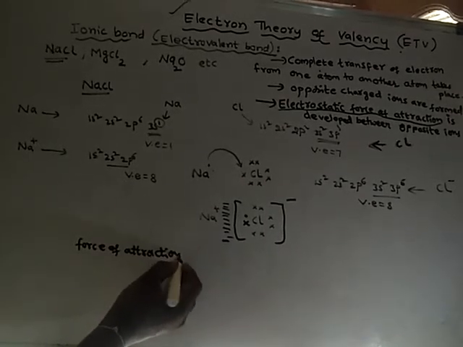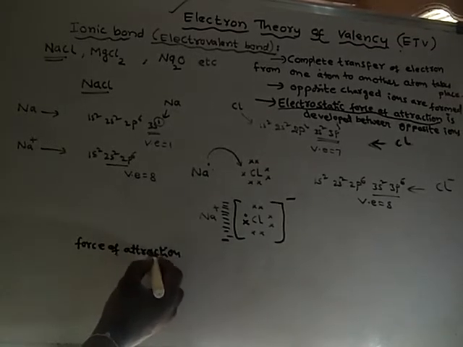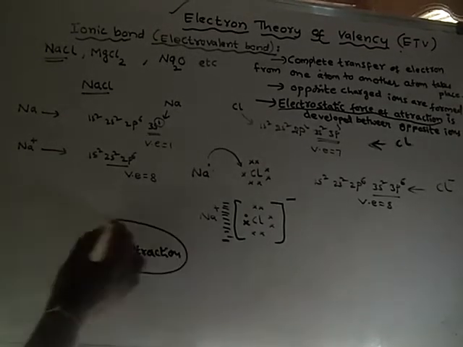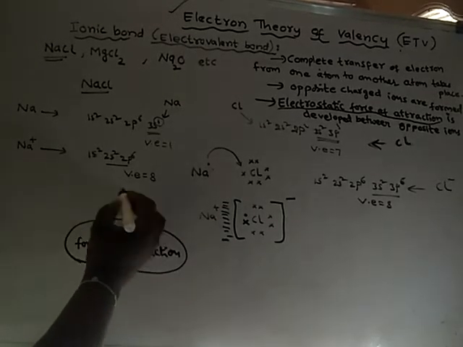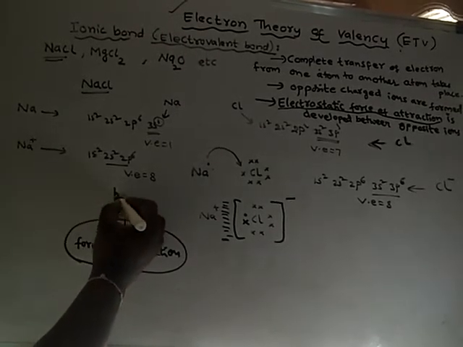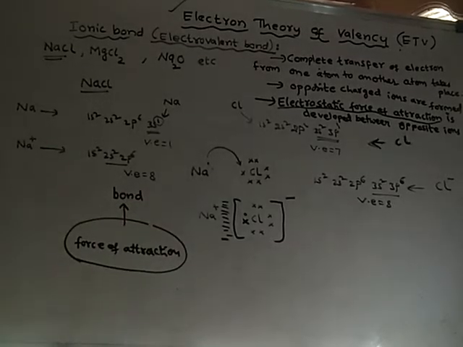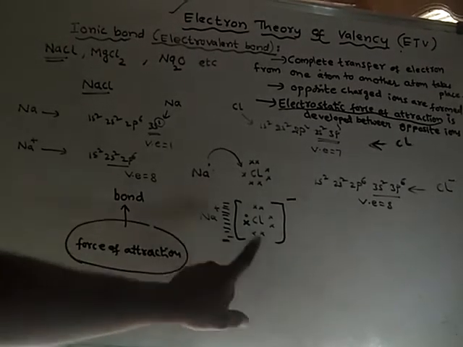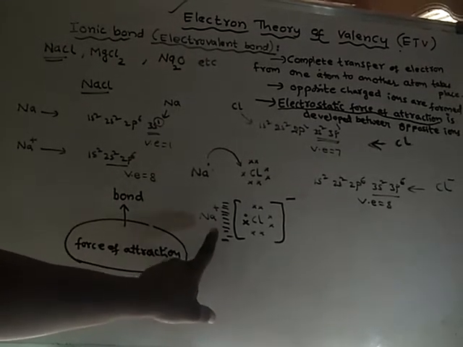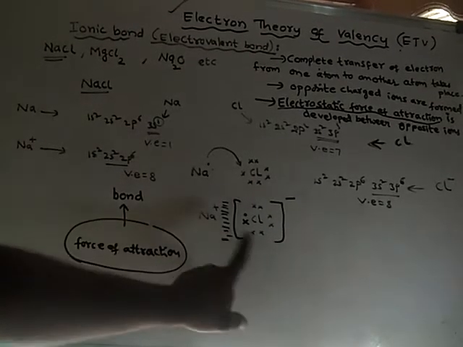Generally, this force of attraction is called by a single word known as bond. What is bond? Bond means force of attraction. That means here force of attraction is developed between this ion and this ion, between oppositely charged ions.